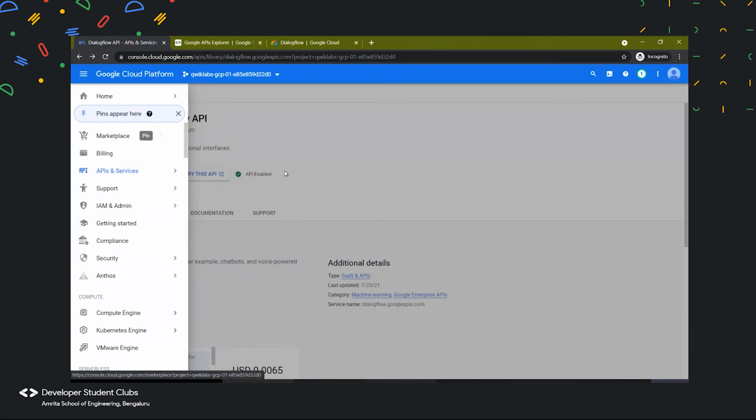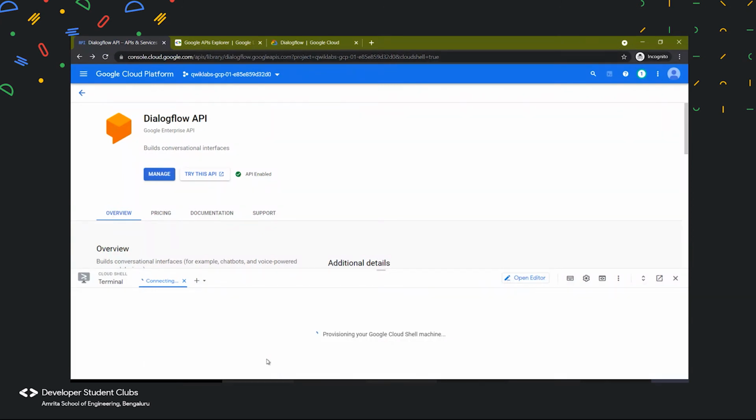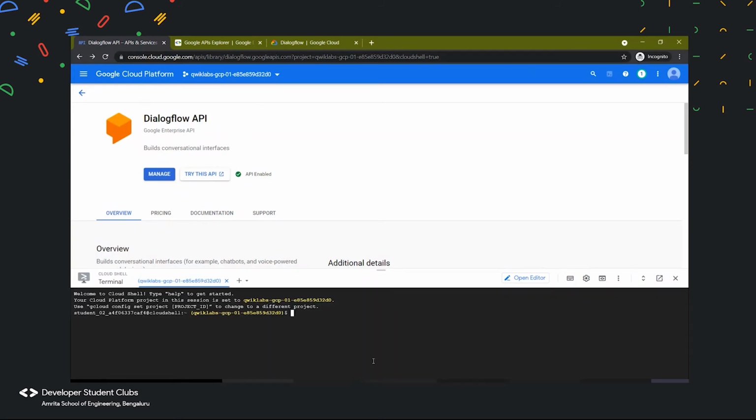What we can actually do is just click on this activate Cloud Shell button, and instead of using the GUI part, the graphical user interface, we get to use the command line interface. This is done by typing over here in the Cloud Shell, just like how the hackers show that they're typing, right? They don't have to open anything else. They just start typing over here and everything will happen. All the commands are present over here, and they do not need to use any other part of the operating system. That is the best part about command line interface.